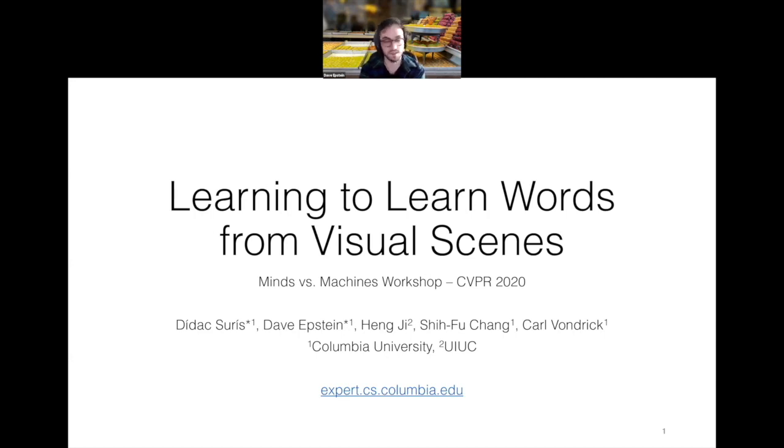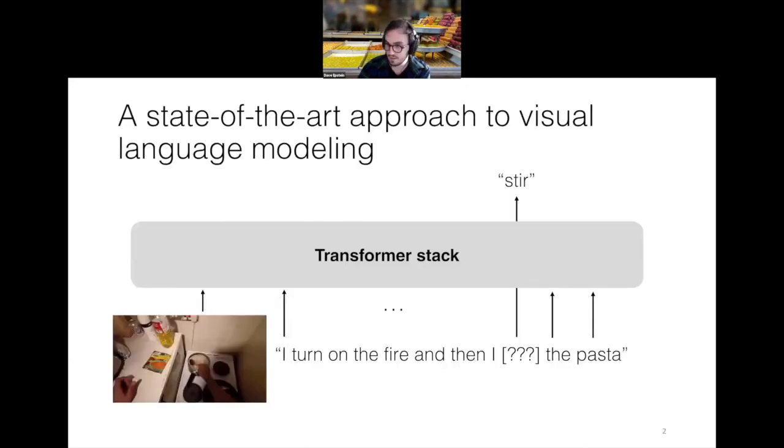I want to start off by talking about some stuff that's very different from what Professor Tenenbaum just discussed. It's actually, what can we do with stochastic gradient descent? How far can we take stochastic gradient descent? Of course, it's a very different way to think about these problems, but I think it's informative and it's representative of a whole line of work that's also interested in the same questions.